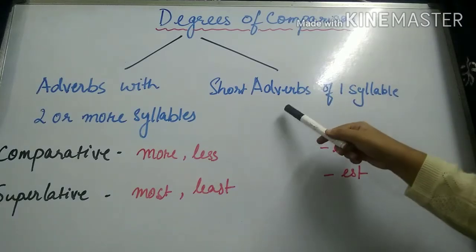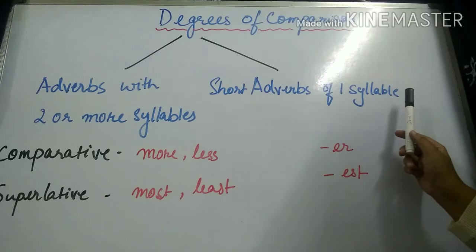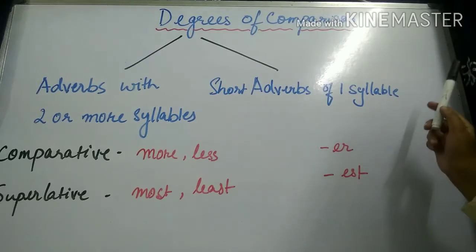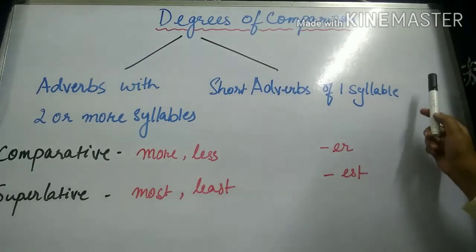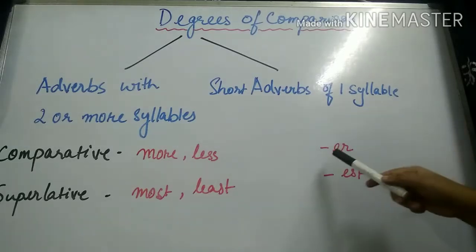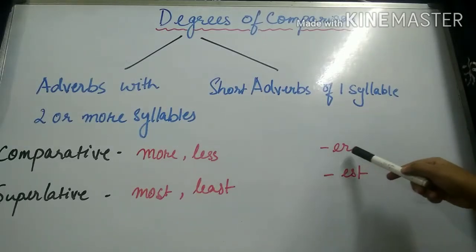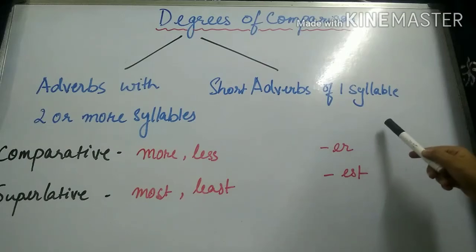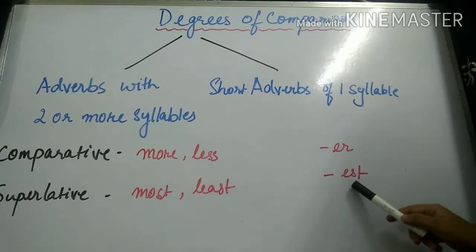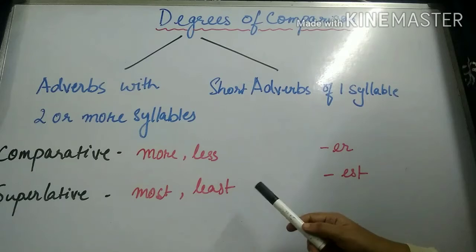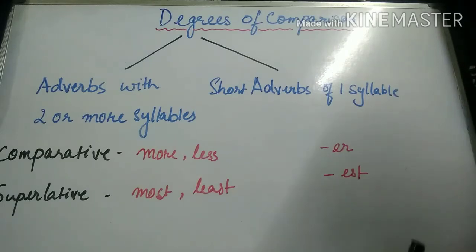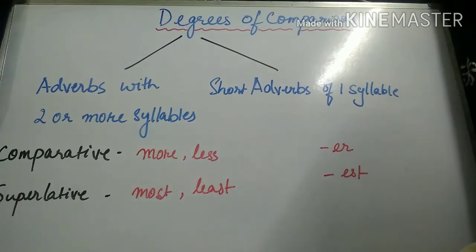For short adverbs of one syllable, and in some cases adverbs which are of two syllables, for the comparative degree, er is added to the adverb, and est is added for the superlative degree of the adverbs. For example, say fast, faster, fastest, the example which I had used earlier.